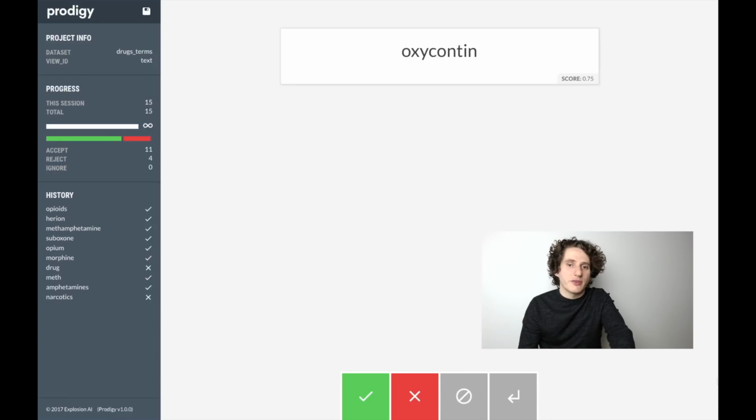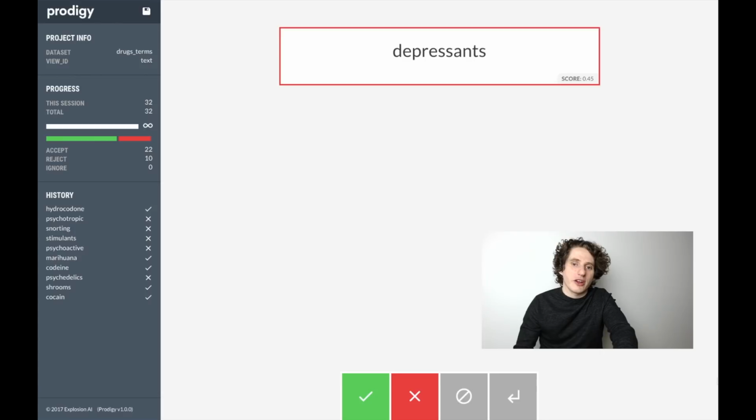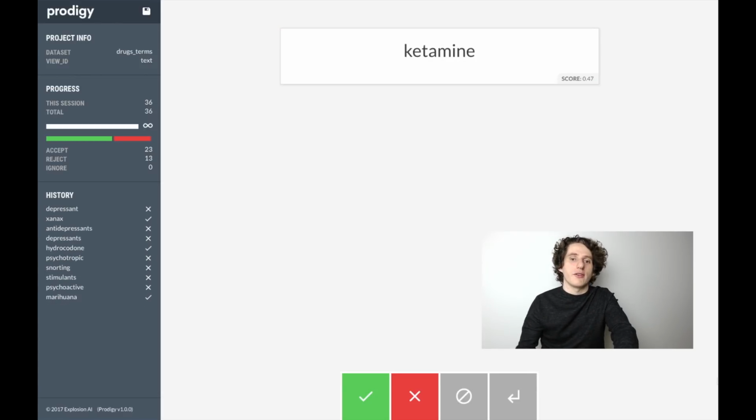Many of these are actually spelling mistakes which I wouldn't have anticipated, and that's where the word vectors are particularly handy, because the misspellings tend to have pretty much exactly the same distribution or usage pattern as the main term, and this makes them easy to identify for the word vectors. We see here a rejection of a lot of terms which are associated with drug use but are not themselves drugs, and so you can see how this is sort of sharpening up and starting to zoom in on the types of words that we're interested in.